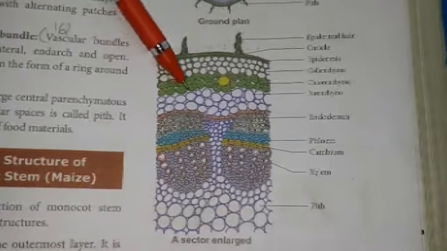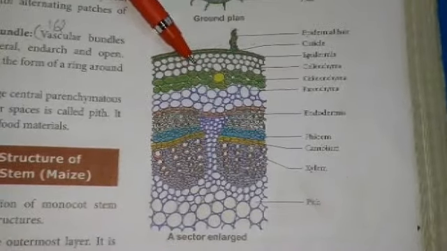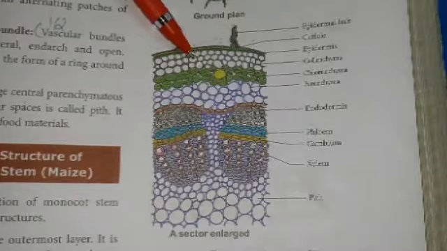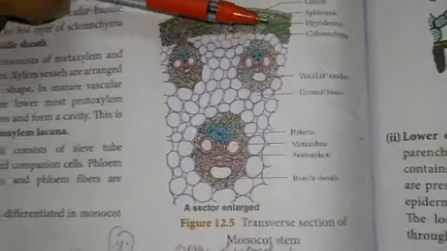In dicot stem, the hypodermis is made up of collenchyma, whereas in monocot stem, the hypodermis is made up of sclerenchyma.